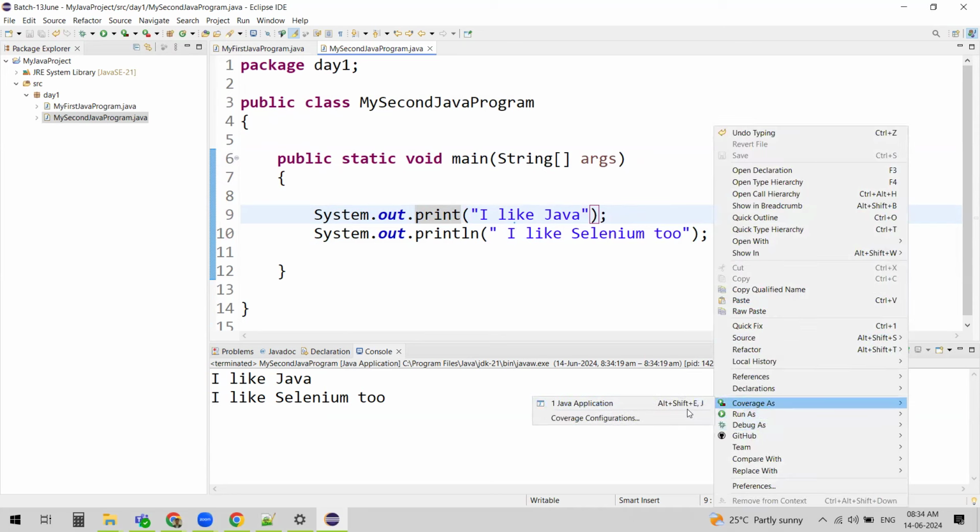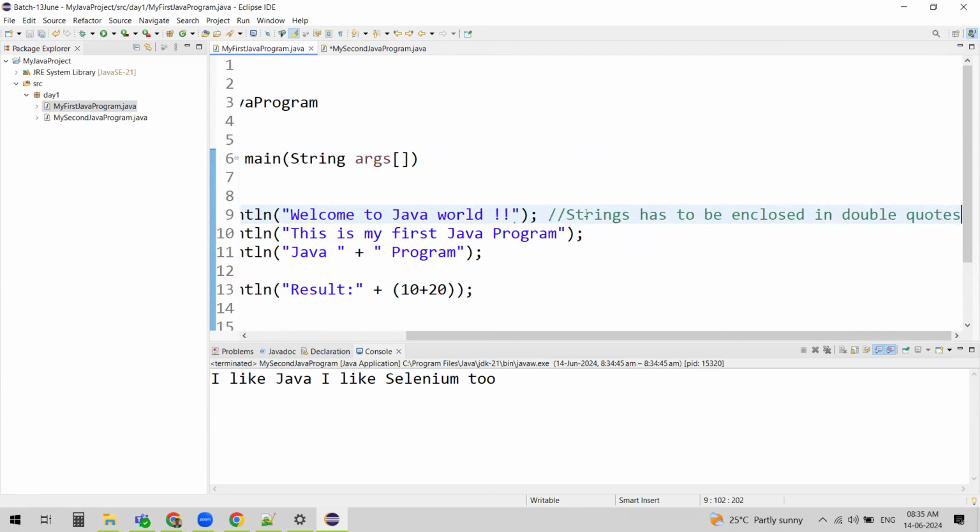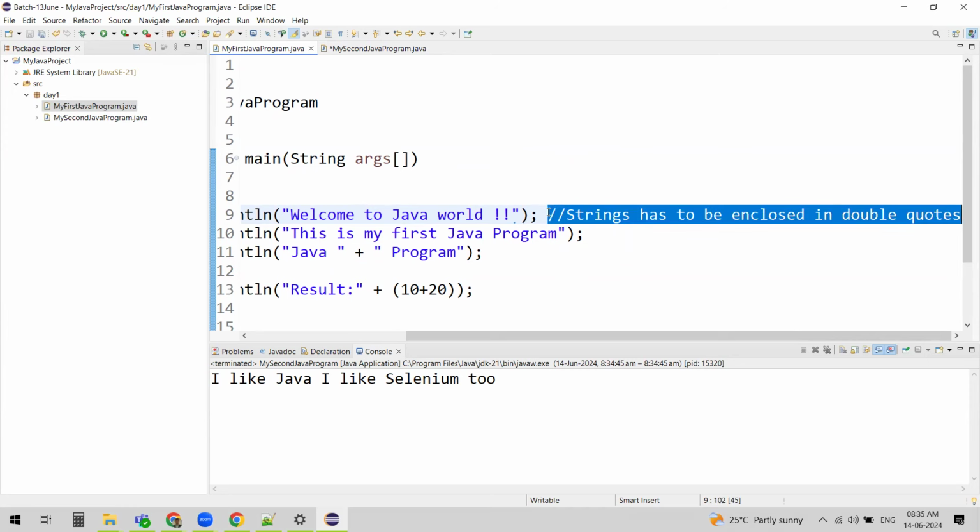Now, say for example, I'm writing something and I wanted to comment something. So if you remember, I have commented something like this, right? Just for our understanding, I have written something, but this was not considered for the compilation. What happened was this was considered as a comment. You can even see the colors change here. It turned green because Java never considers it as syntax when you comment it out.